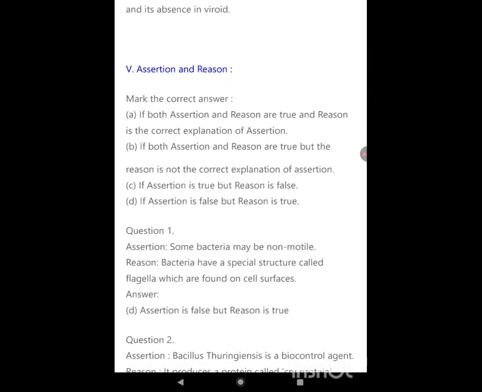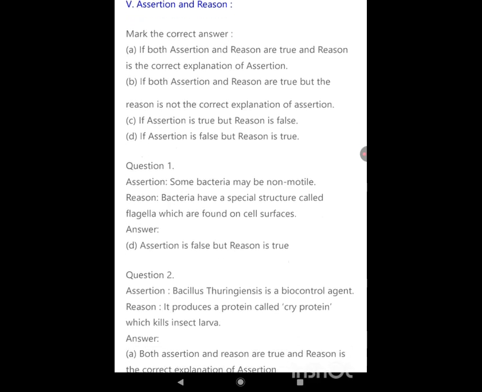Options: A, if both assertion and reason are true and reason is the correct explanation of assertion; B, if both assertion and reason are true but the reason is not the correct explanation of assertion; C, if assertion is true but reason is false; D, if assertion is false but reason is true. Question 1. Assertion: Some bacteria may be non-motile. Reason: Bacteria have a special feature called flagella which are found on cell surfaces. Answer: D. Assertion is false but reason is true.